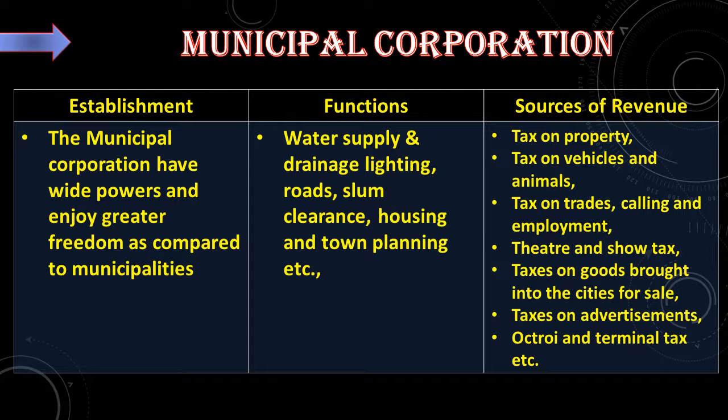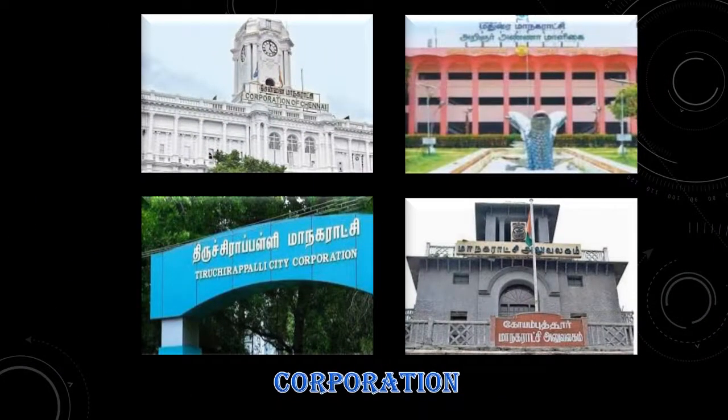The sources of revenue are tax on property, tax on vehicles and animals, tax on trades, calling and employment, theatre and show tax, taxes on goods brought into the cities for sale, taxes on advertisements, octroi and terminal tax, etc. See the images of various corporations of Tamil Nadu: Chennai, Trichy, Madurai and Coimbatore.